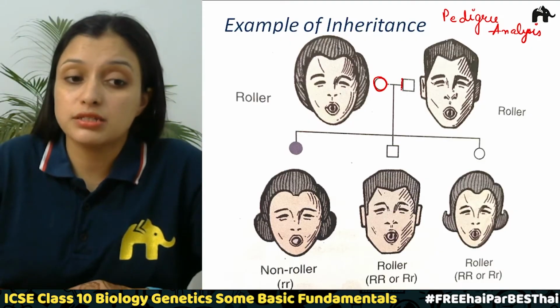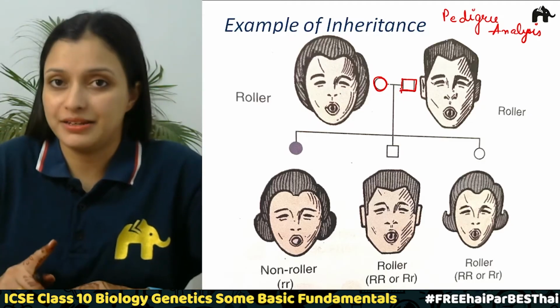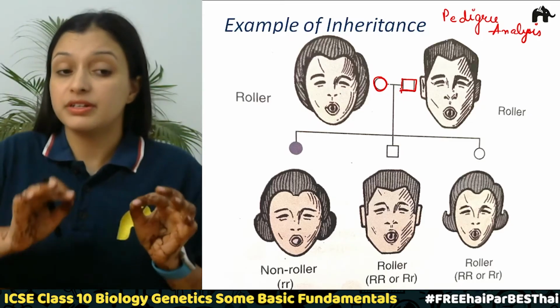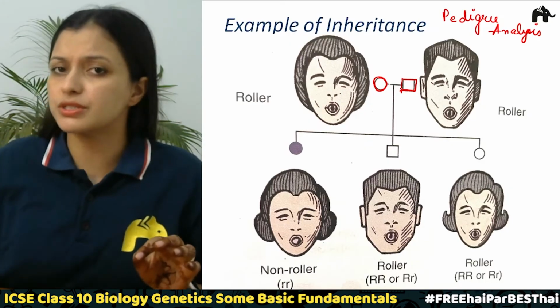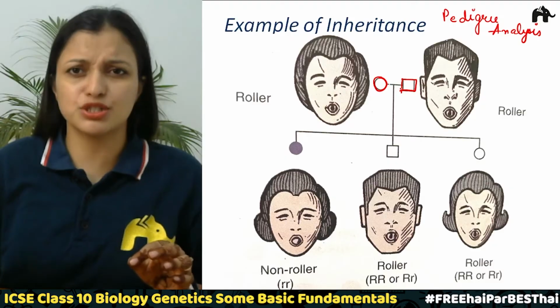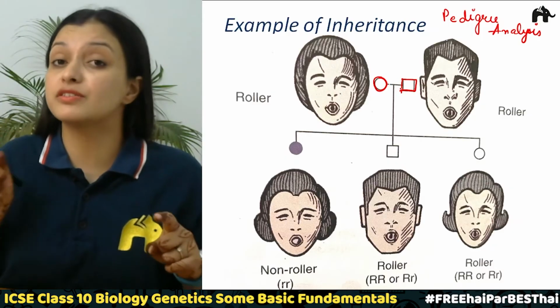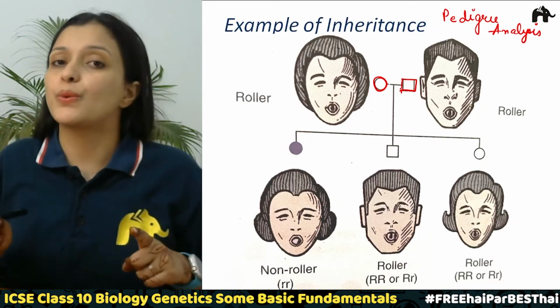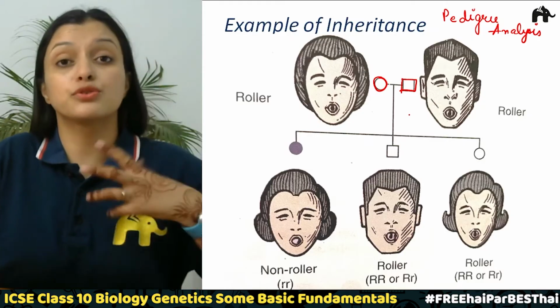When we draw a square, this means we are talking about a male. Remember, these symbols are the same throughout your syllabus and your higher studies also. Circle represents a female and square represents a male, right? So these are the two parents who can roll their tongues.